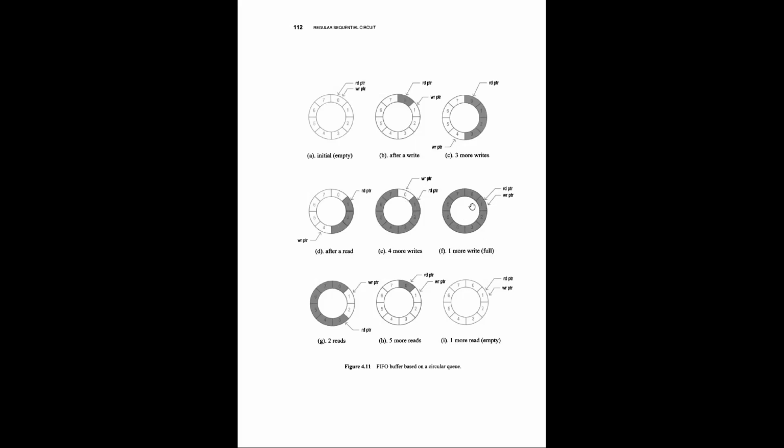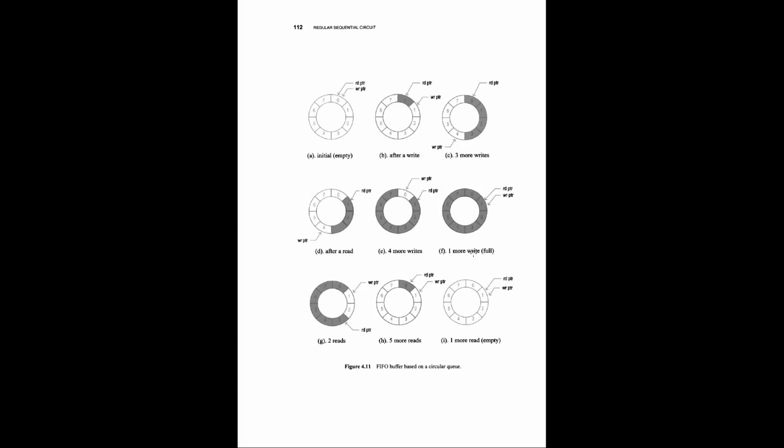Once another write is done, all locations have been written. Then the read pointer is pointing to 1, and the write pointer is also pointing to 1. So you can see that when the buffer is empty, the read pointer and write pointer point to the same location.